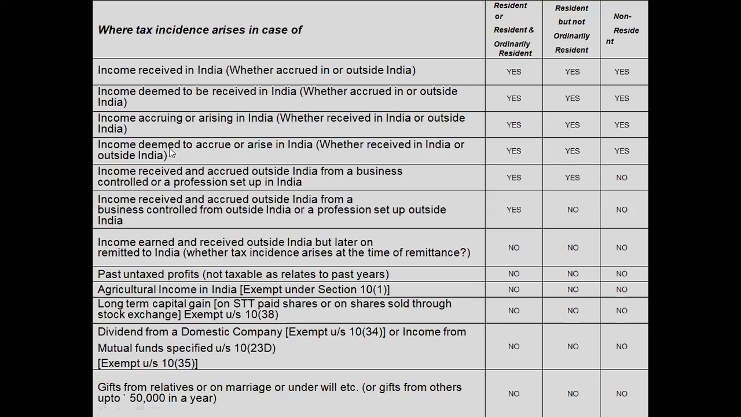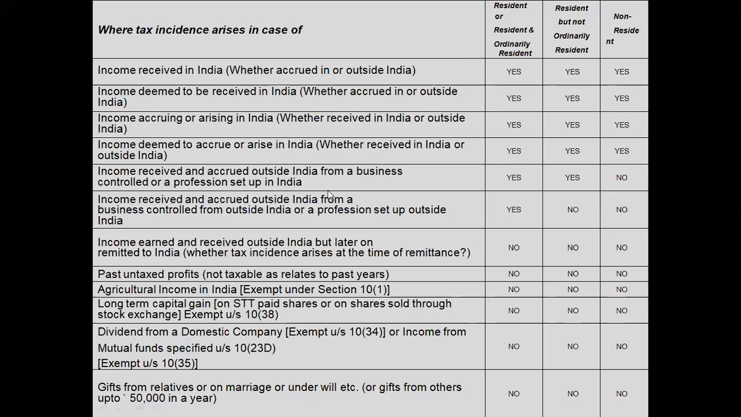So income deemed to accrue or arise in India, income accruing or arising in India, income deemed to be received in India, and income received in India: these are all Indian income. Indian income is taxable irrespective of the residential status of the individual.